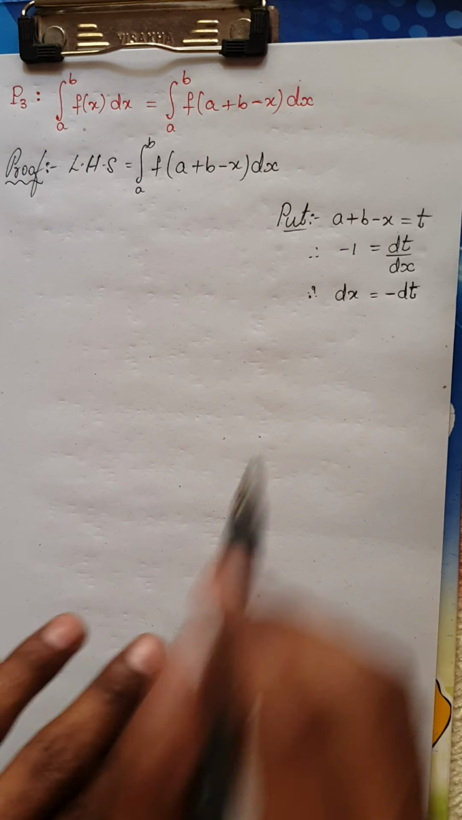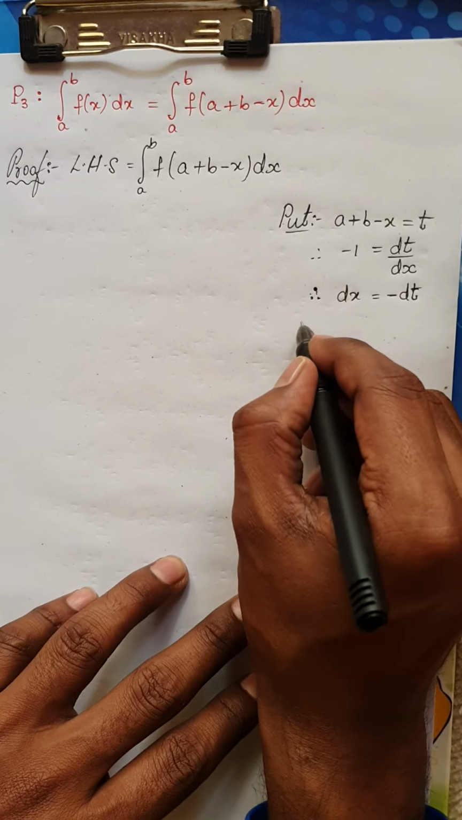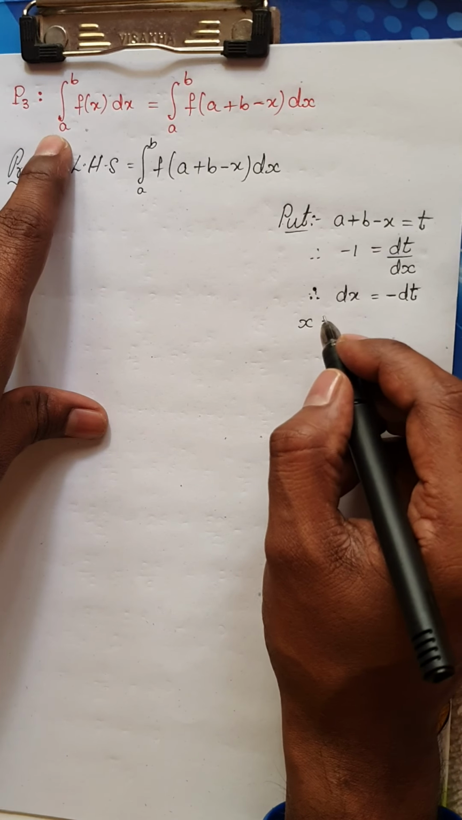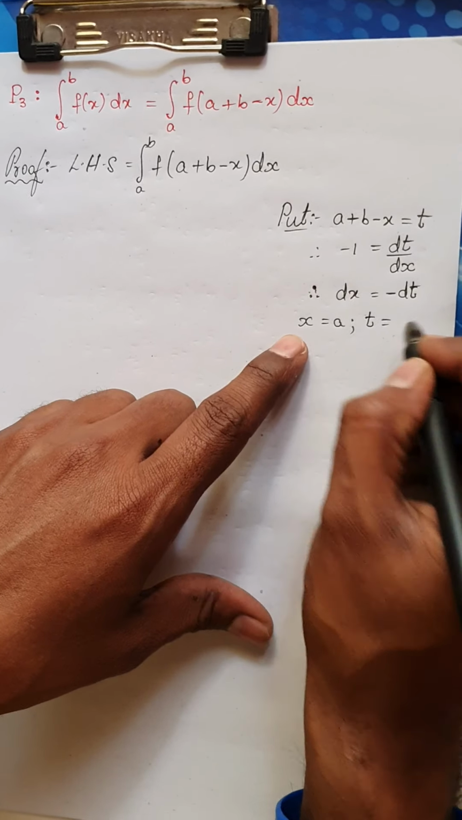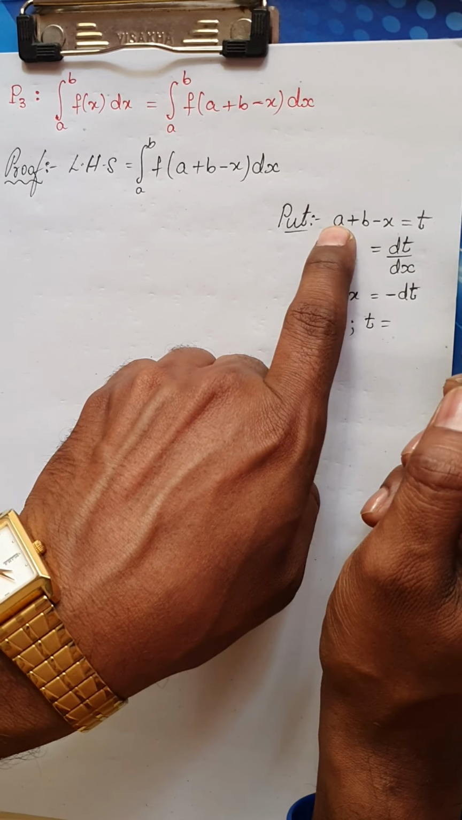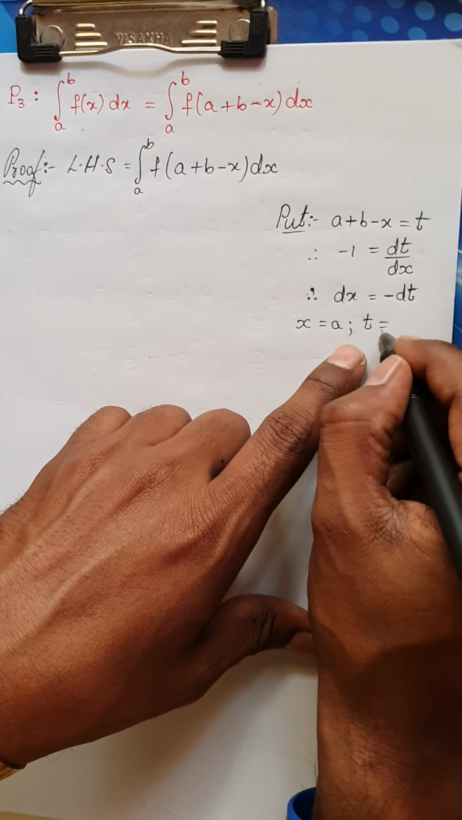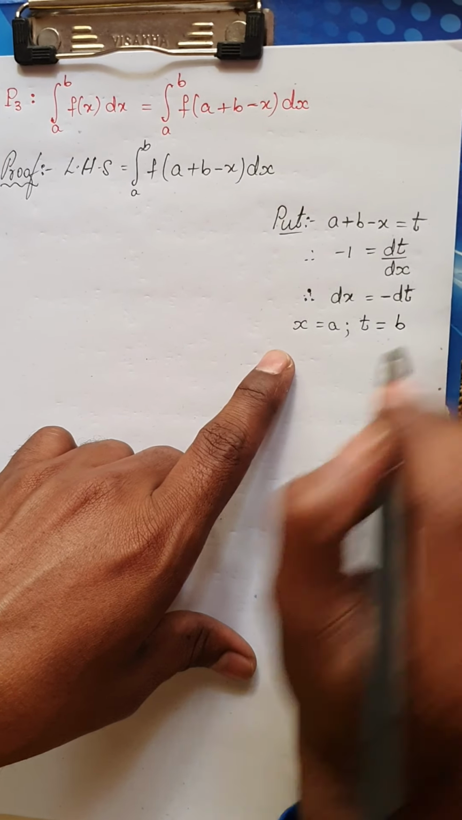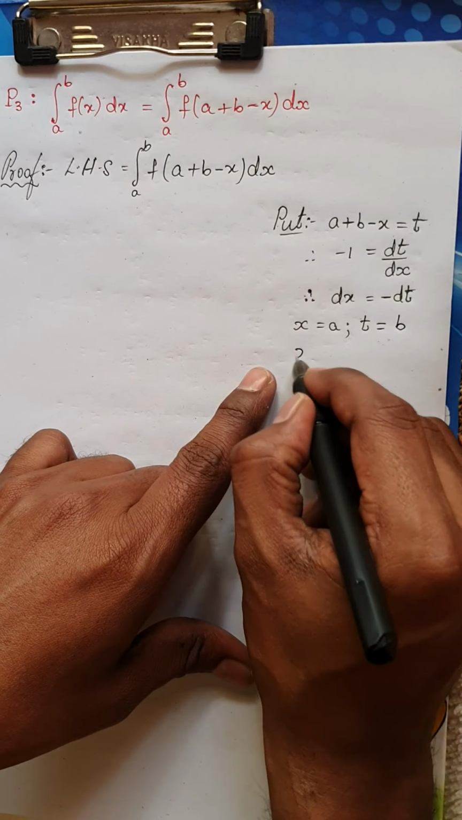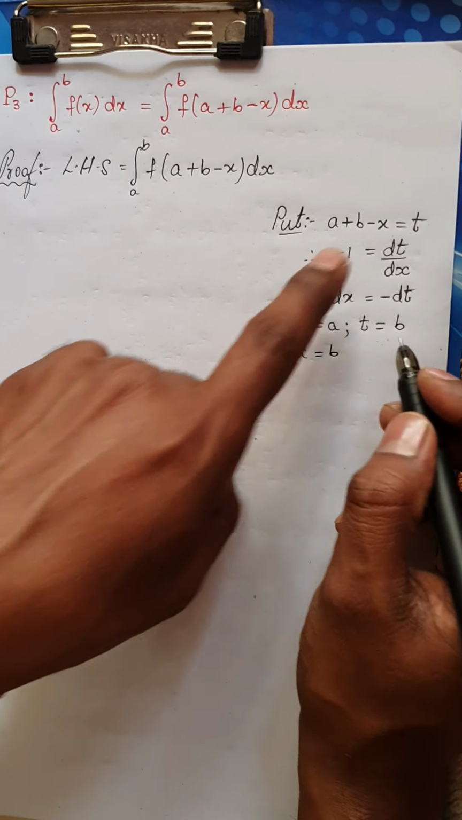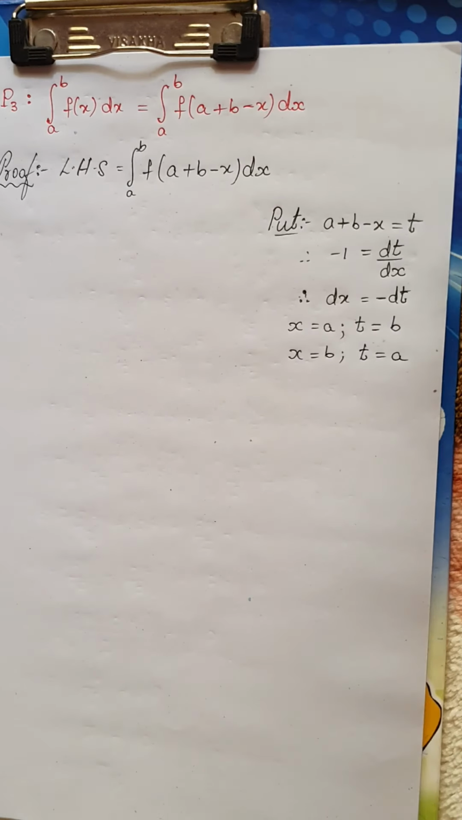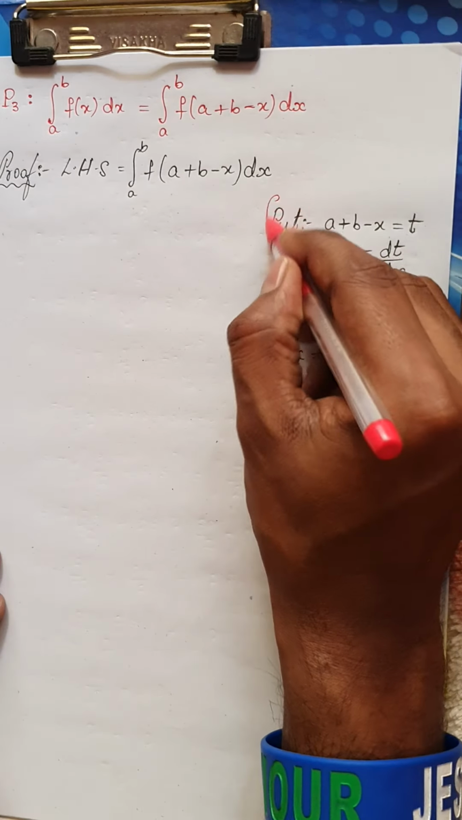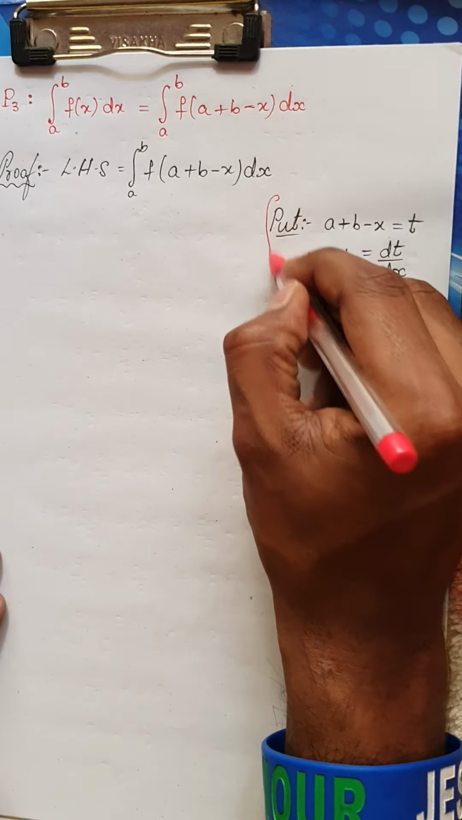Since I have taken the substitution, I have to change the limits also. Remember, when x is equal to a, the lower limit here, you will get plus a minus a, which cancels, so t is equal to b. Similarly, when x is equal to b, plus b minus b cancels, and your t would be a. So this part is purely substitution. Make sure you do it and keep it aside. Now see what happens to the integral.